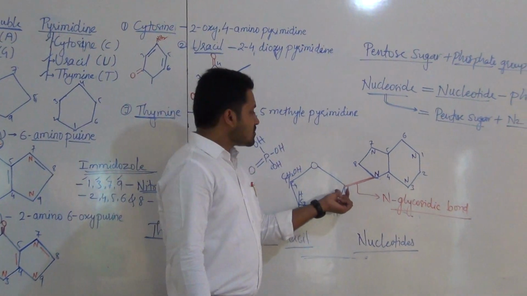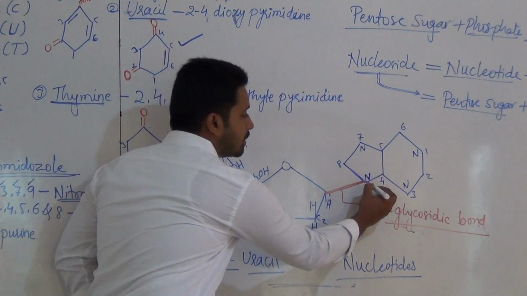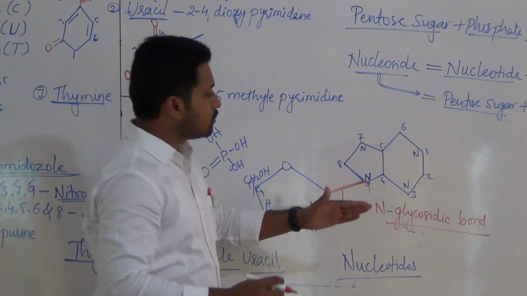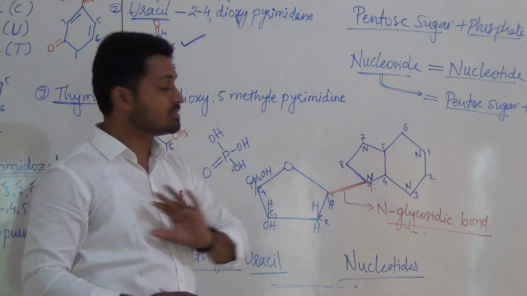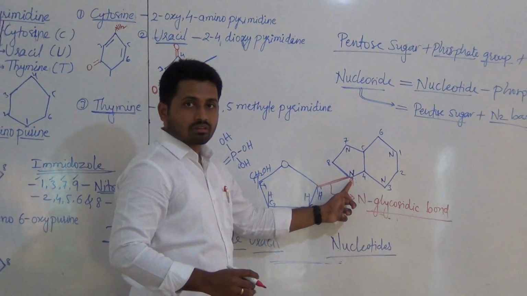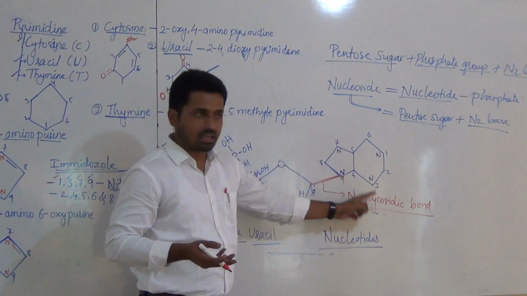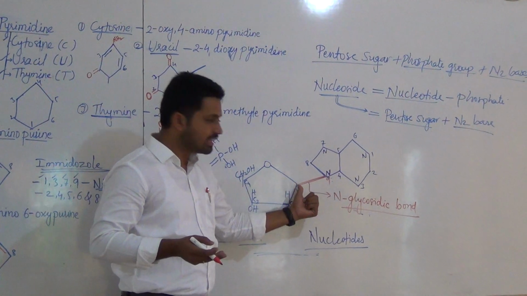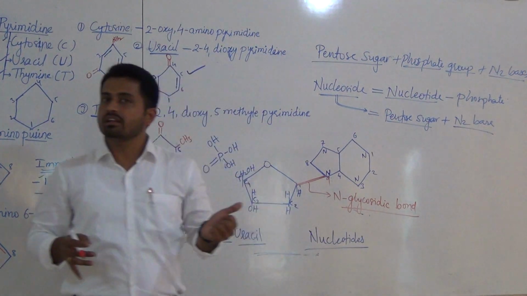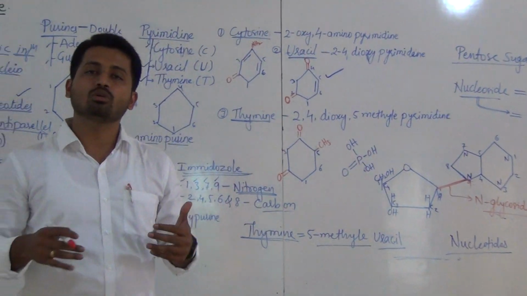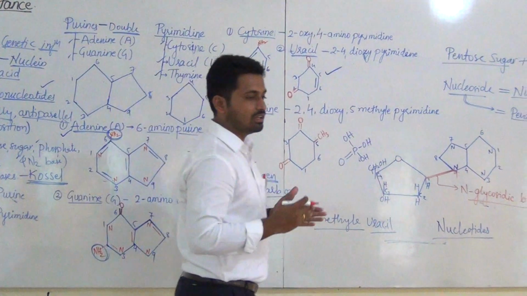Here, by the loss of OH from sugar and H from this nitrogen, that is ninth number nitrogen, a bond is going to form. That bond we are calling as N-glycosidic bond. Remember here N-glycosidic, what is it? That is N here, all sides of the nitrogen occupied by carbon, glyco means sugar. Here it is carbon, here it is carbon, and such a bond we call N-glycosidic bond. We already learned this in the first year chapter, biomolecules: carbon, nitrogen, carbon, like that.